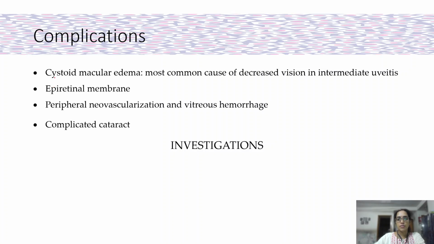First one is cystoid macular edema, which is the most common cause of decreased vision, and then there is epiretinal membrane. Peripheral neovascularization and vitreous hemorrhage happen over a long period of time, and then there is formation of complicated cataract, which we can see in any form of uveitis.